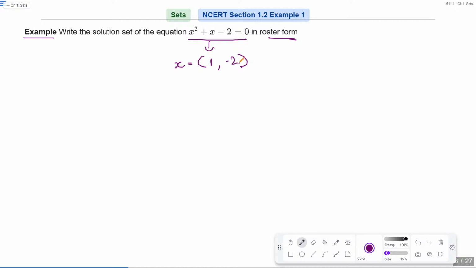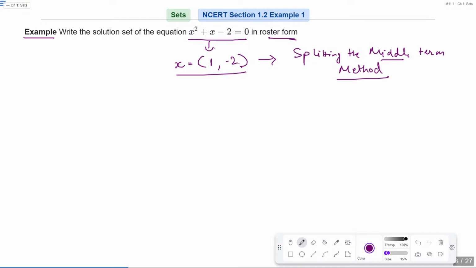Okay. So you must have studied this in a previous class, splitting the middle term. You must have studied it in Class 10th, the splitting the middle term method. So use that method to find the value of x. What does that method say? What is the splitting the middle term method?